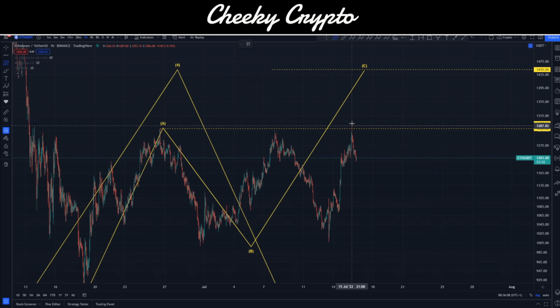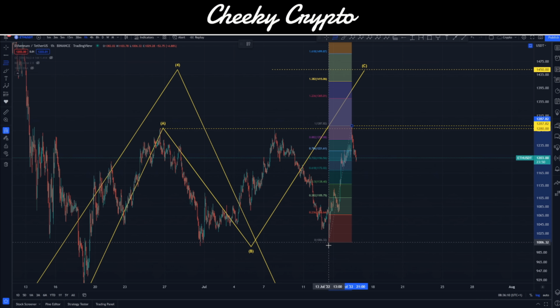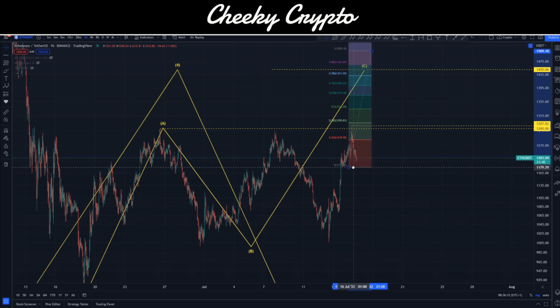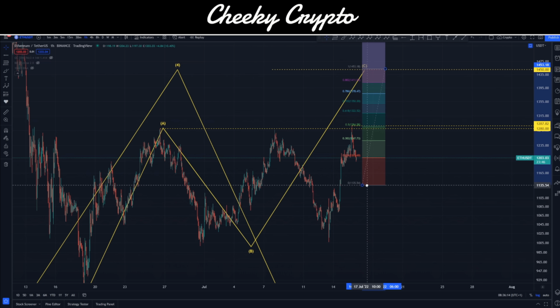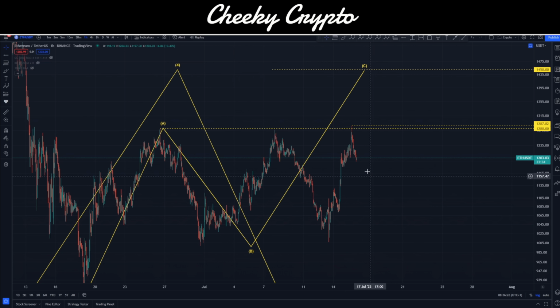So if I take this measurement of this entire structure here, and I start to think about, okay, well, maybe we drop down and find our support level somewhere around here, you can see here that the 1-to-1 on this would then put us at around that 1,450. But first of all, we have to move down to about 1,130, right? So just bear these things in mind. Right now, there's nothing overly bullish about Ethereum's price action.